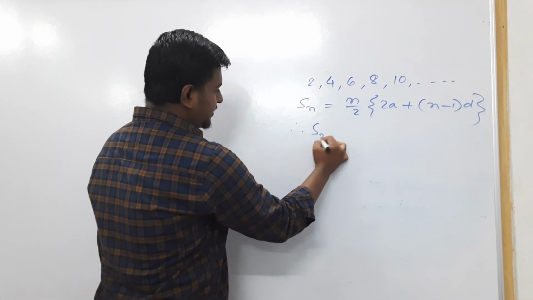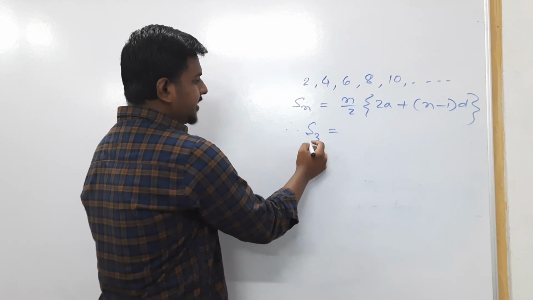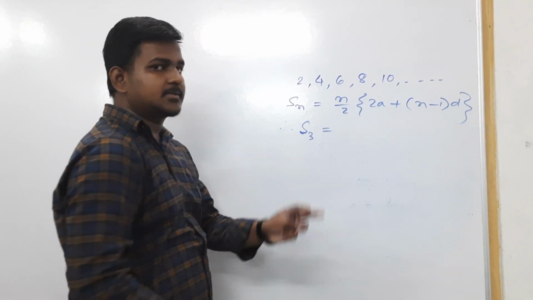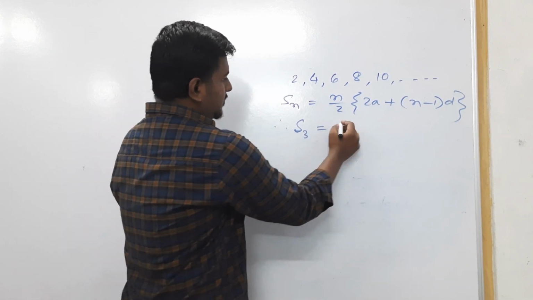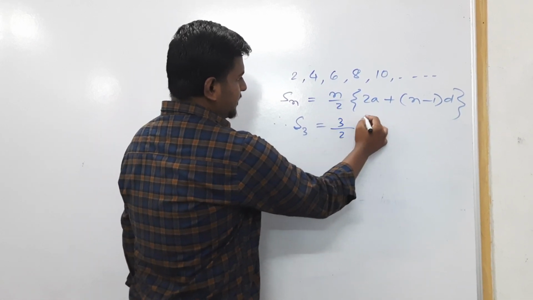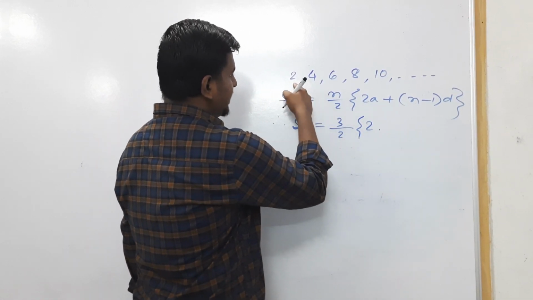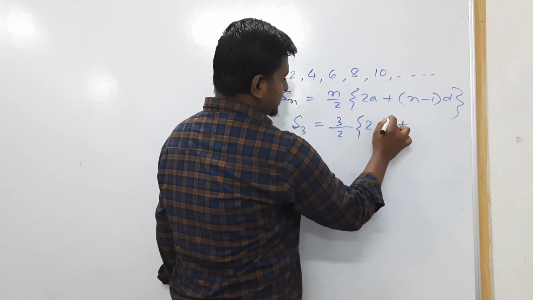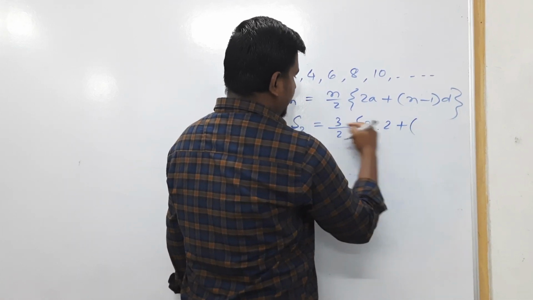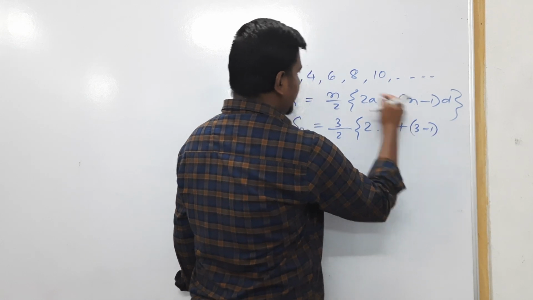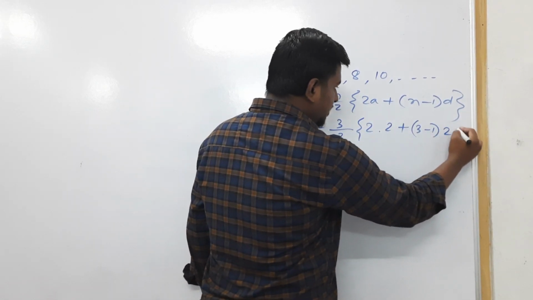We need to find the sum of the first three terms, so the value of n is 3. Now 3 by 2 into 2a. What is a? a is 2, plus (n minus 1), n is 3, so 3 minus 1, into d. What is d? 4 minus 2 is 2.